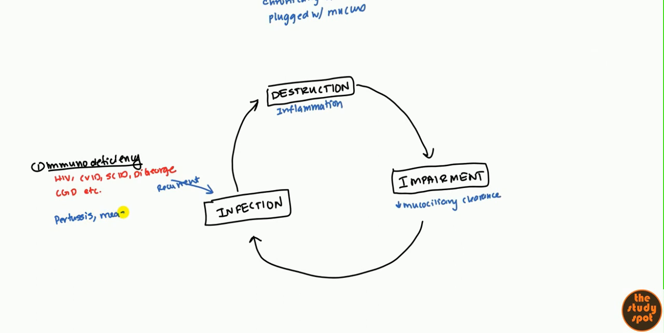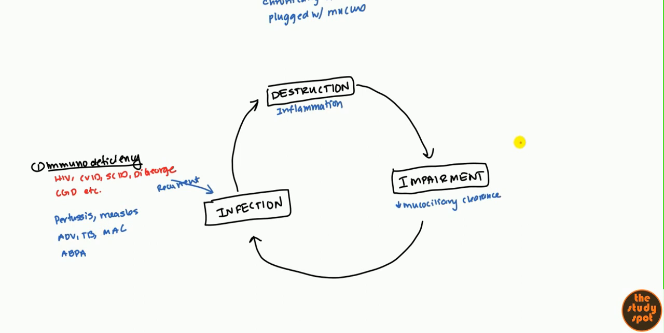You have measles as well that can cause it. Adenovirus, TB, and Mycobacterium avium complex, which is just like another, TB and Mycobacterium are both mycobacteriums, but MAC is more common in HIV patients. And finally, you can get the fungal infection, which is the allergic bronchopulmonary aspergillosis, which is caused by the fungus aspergillus. So pretty much infection, that's what's going to cause it, and that'll tip off the cycle.